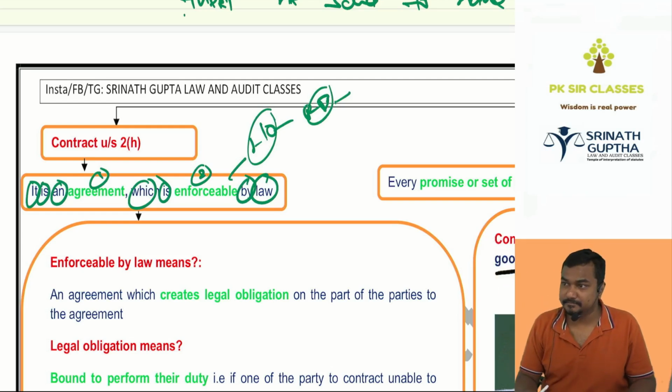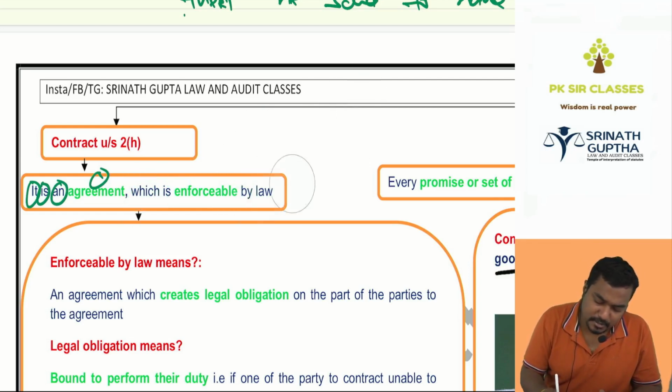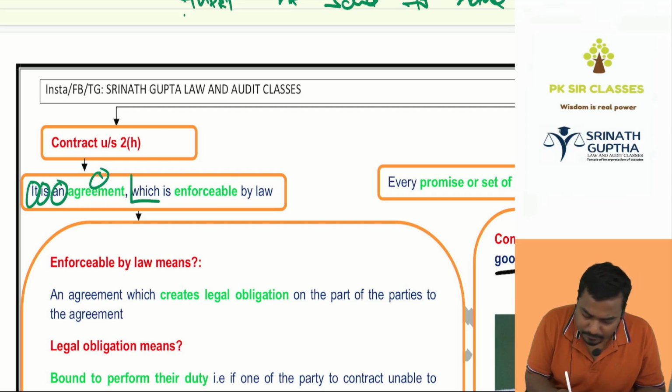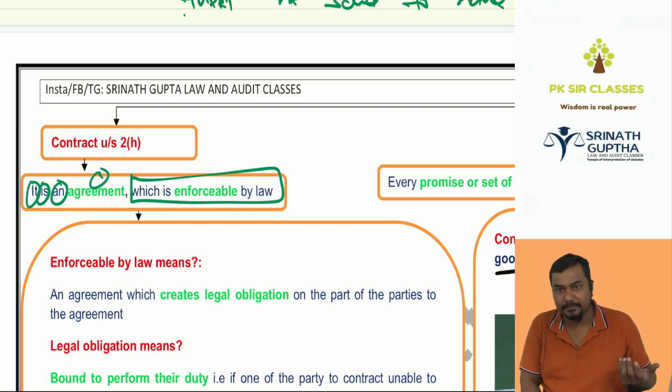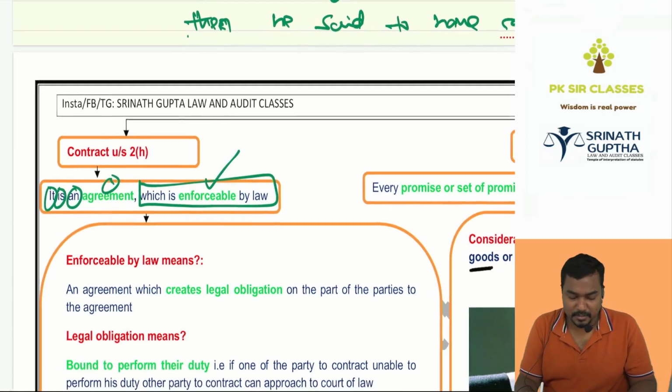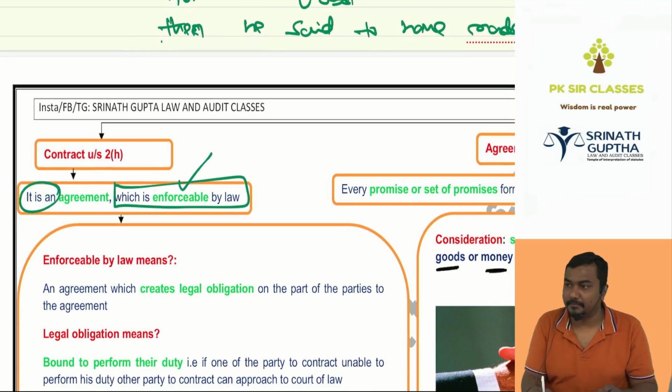Enforceability means which creates legal obligation. Legal obligation means bound to perform respective duties. That is, if one party to the contract is unable to perform his duty, the other party to the contract can approach a court of law for justice. That is the meaning of enforceability. So contract is an agreement which is enforceable by law. Who said? 2H. So 2H explained enforceability also.